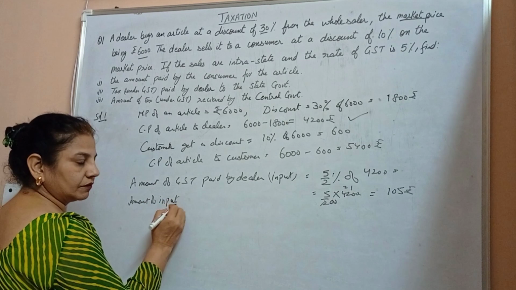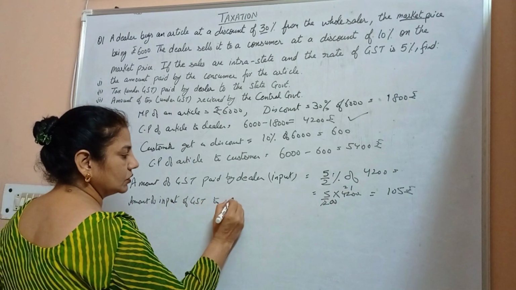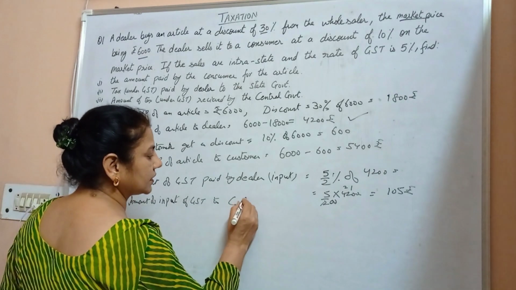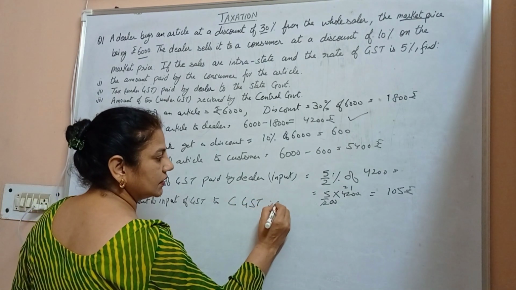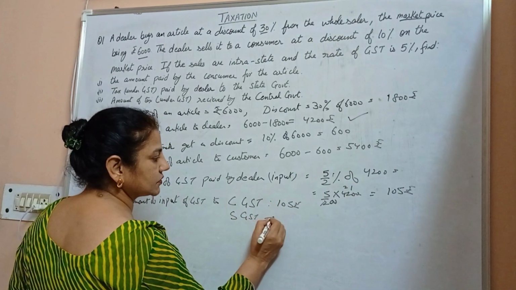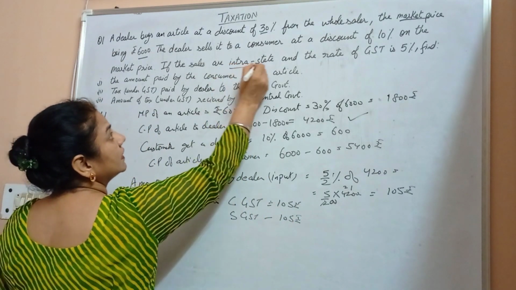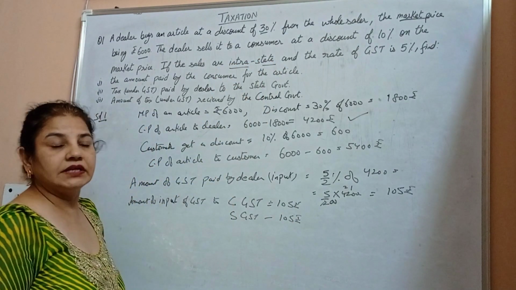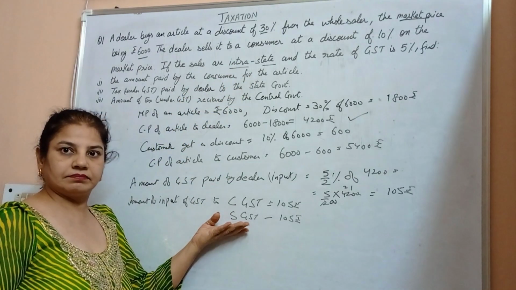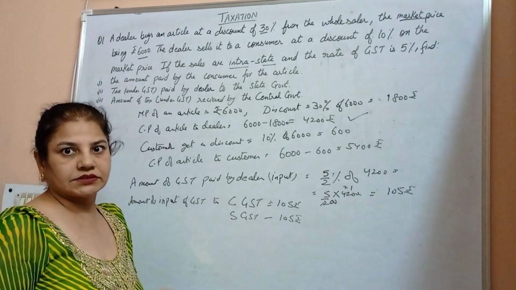So we can say that the amount of input GST to central goods and service tax is 105 rupees and state goods and service tax is also 105 rupees, because the deal is done as intrastate. The sale is intrastate, so the GST is divided equally among the central government and the state government.